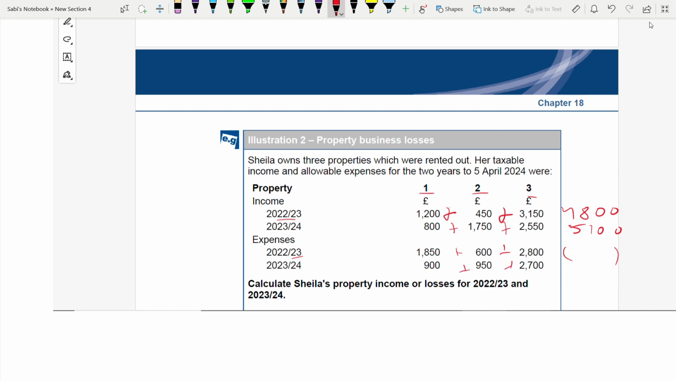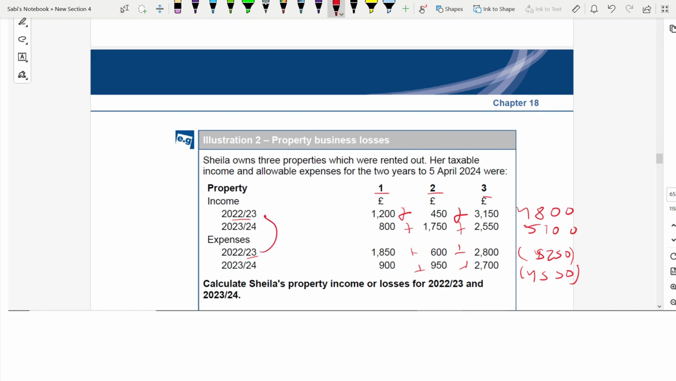The total expense for 2022-23, just add all this. Sorry, it's 5250. I'm sorry. 5250 and 4550. So now you have to deduct this expense from this income, and this expense from this income. And the ultimate profit for 22-23 is 0. Why? If you see, this is 4800, but this is 5250. Expenses are more than income.